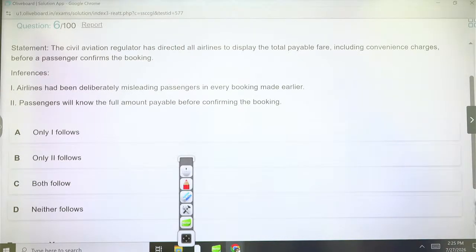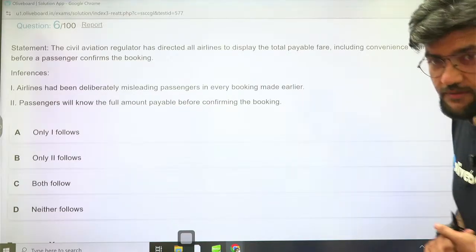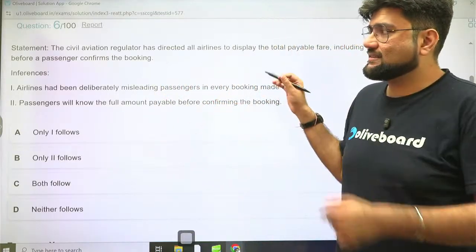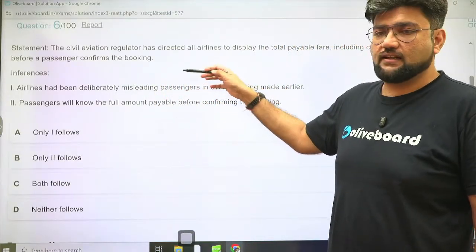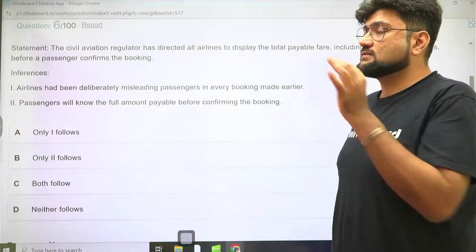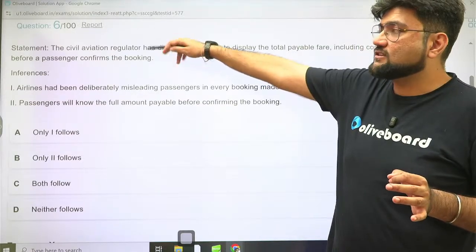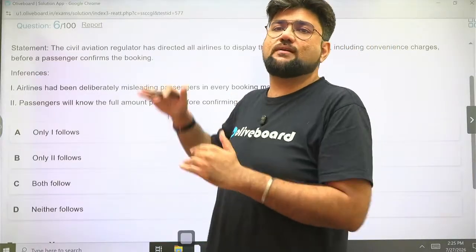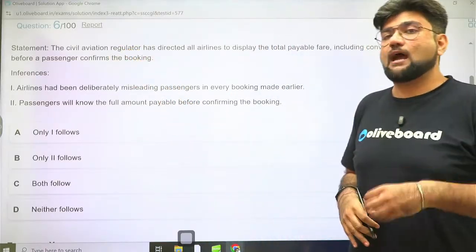The Civil Aviation Regulator directed all airlines to display the total payable fare, including convenience charges, before a passenger confirms the booking. Inferences: airlines had been deliberately misleading passengers in every booking made earlier. Now, a lot of people, especially naive students who are just starting to approach critical reasoning, end up marking option A as correct, or both as correct, one as correct, inference. Remember, this is your personal opinion. The author in the statement is not hinting towards it. If it's a statement-based question, you have to strictly stick to what is being written in the statement without assuming what happens with you in real life.